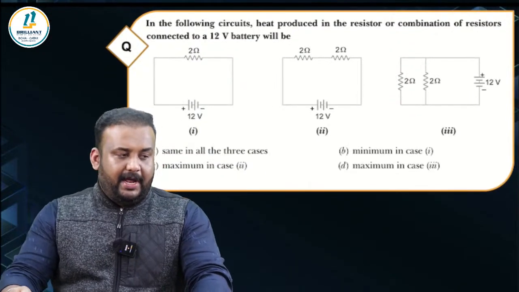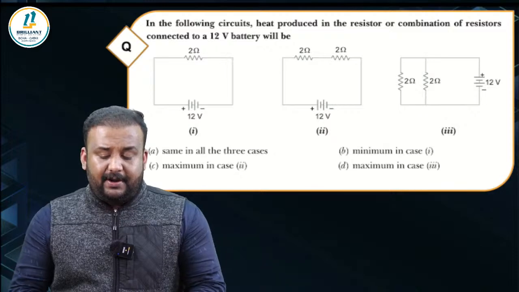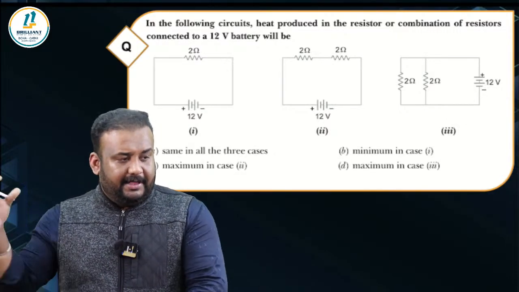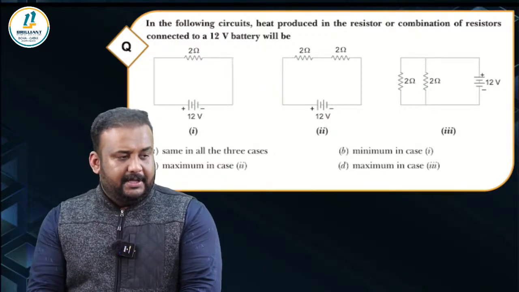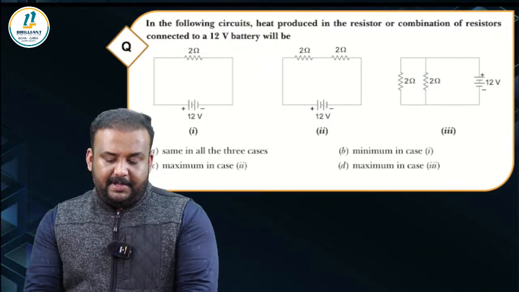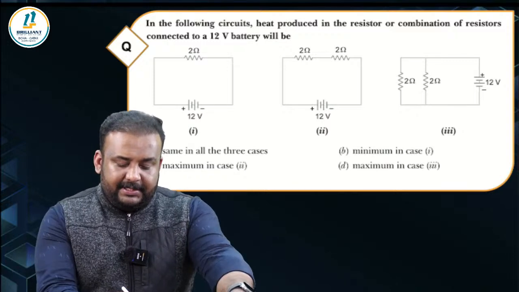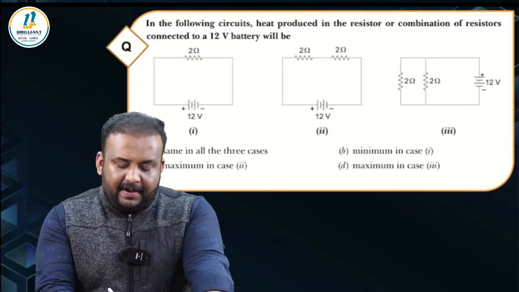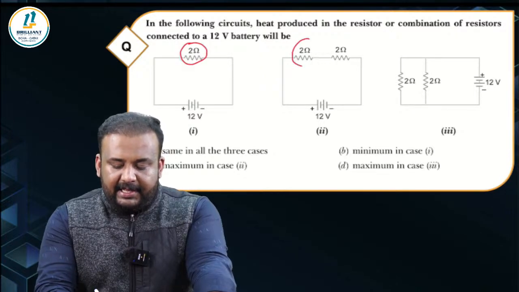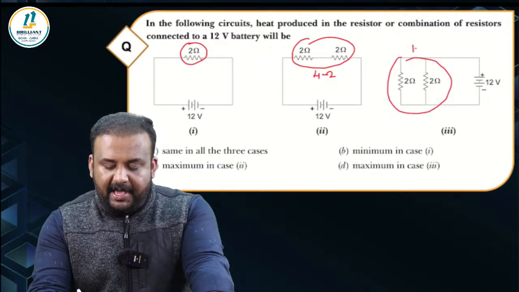Okay, great. Quickly, the next question. In the following circuit, the heat produced in the resistor or combination of resistors connected to a 12-volt battery will be... Here there are three combinations given. In that, heat produced will be maximum in, or minimum, or is it the same? There is an easy way to look at this question. First of all, you just look at the resistances. Here the resistance is 2 ohm. Here the resistance is going to be 4 ohm, correct? Because it's a series combination. Here the resistance is going to be 1 ohm.